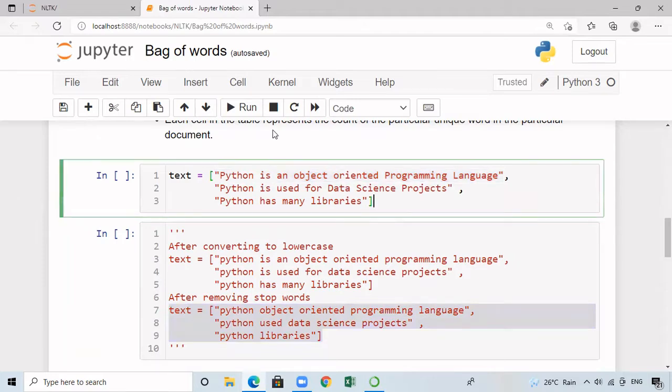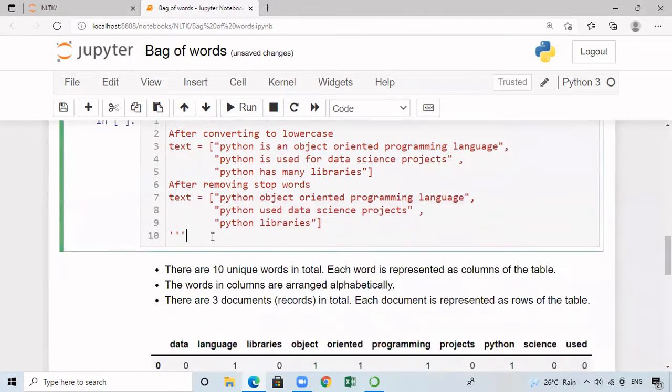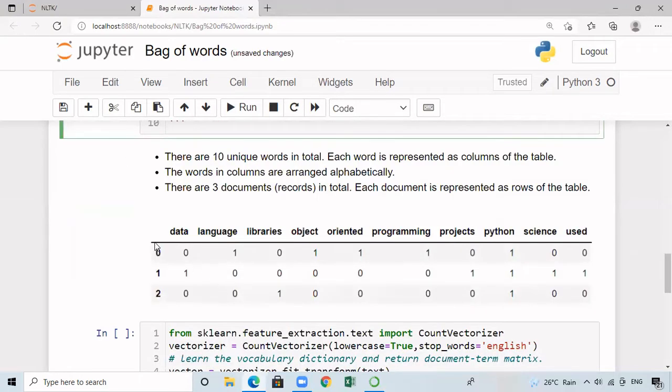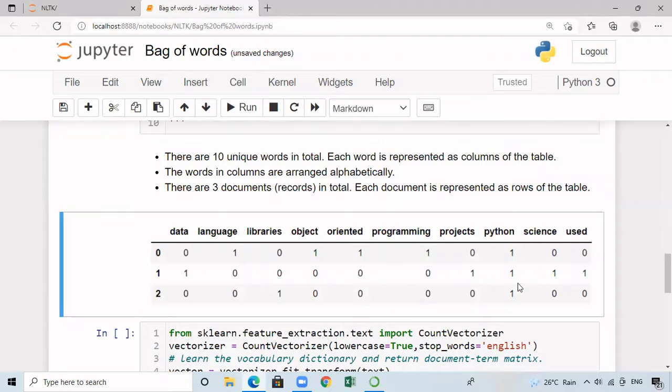Now, let us run our model. After removing the stop words, we have totally 10 unique words and every word will now be represented as a column in the table. And all the unique words will be arranged alphabetically. There are totally 3 documents in this corpus. Every document will be represented as a row of the table. So now this is the feature matrix that will be created when we execute the bag-of-words algorithm.